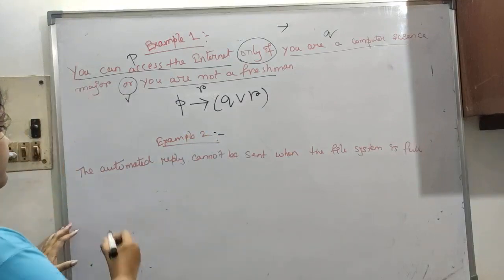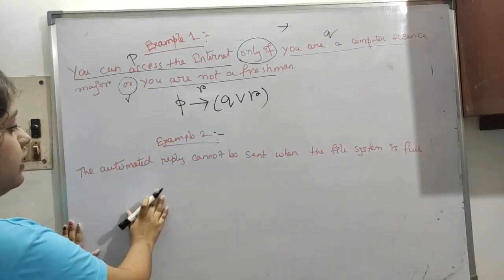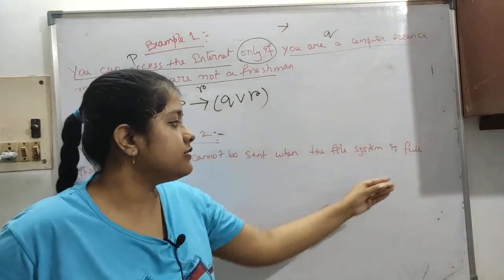So now let's see this one. The automated reply cannot be sent when the file system is full.